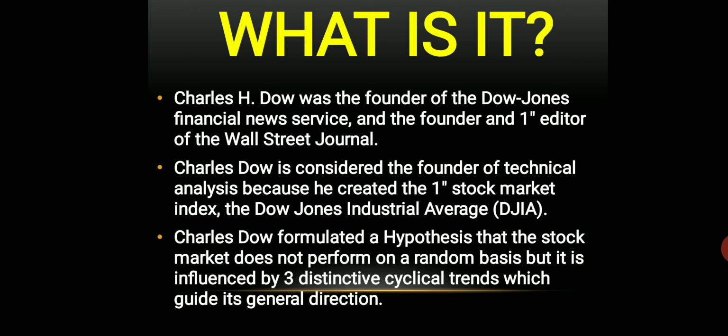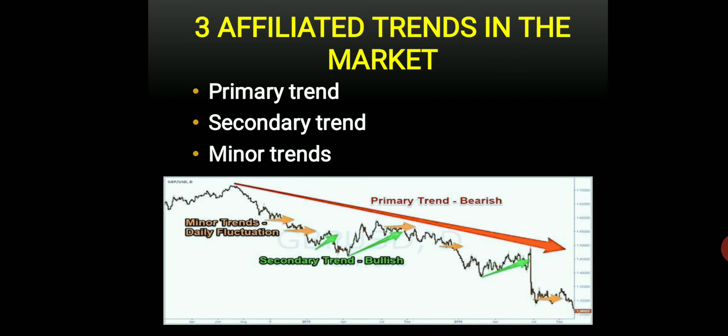He says that the price of a security is influenced by three distinctive cyclical trends which guide its general direction. So the cyclical trends are to be learned. These are the three cyclical trends according to Charles Dow. He says that there are three trends for a security price. The first is the primary trend, the second is the secondary trend, and the last is the minor trend.